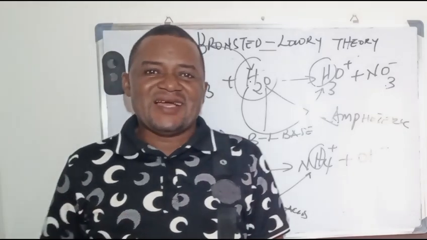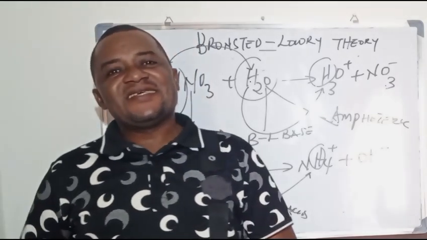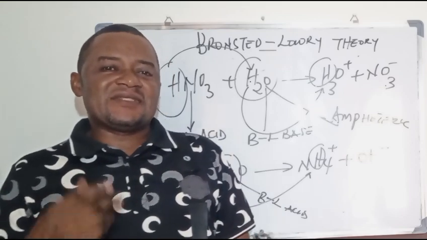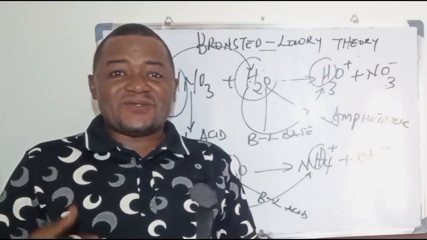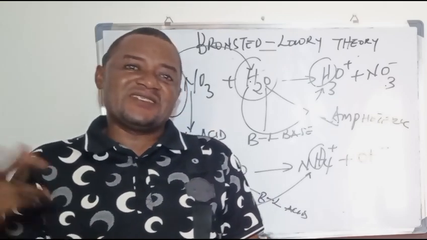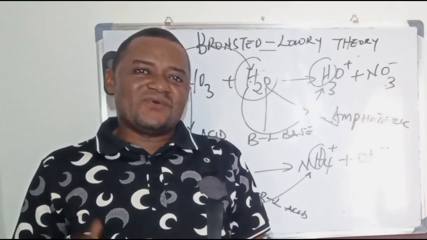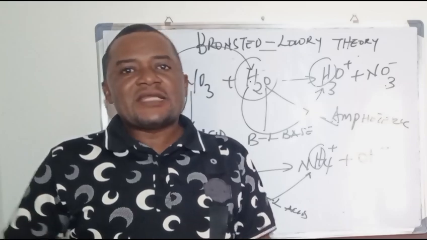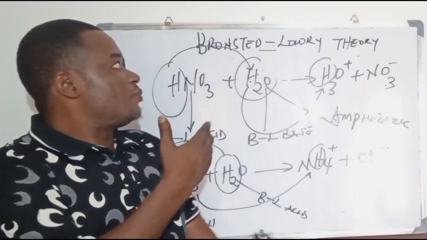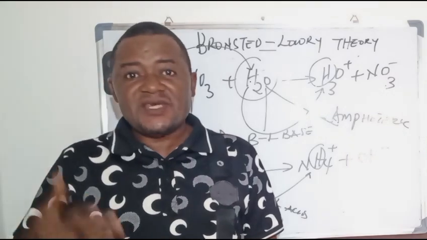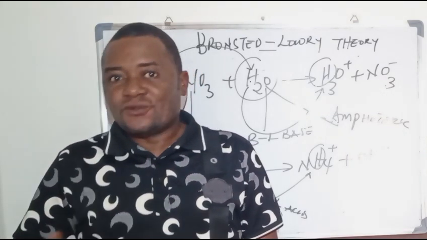So today, I want us to know that it is not only when a species dissolves or ionizes in water to give you a hydrogen ion that it is an acid, or dissolves in water to give you a hydroxide ion that it is a base; it goes beyond that. According to Bronsted-Lowry, it must not necessarily involve water.